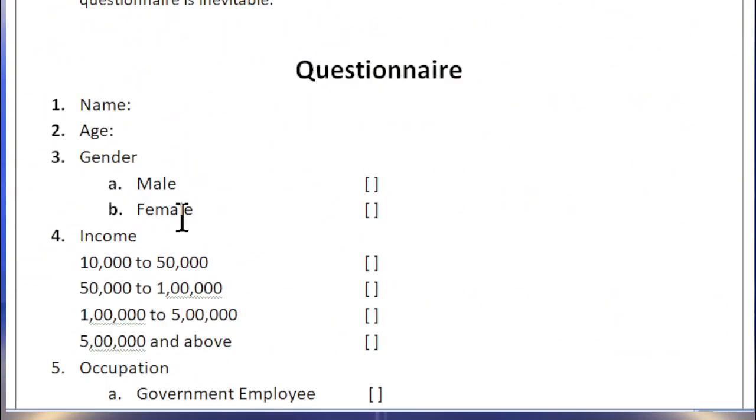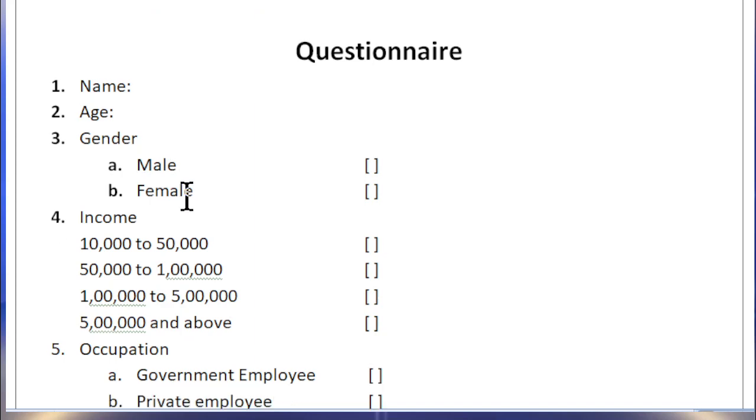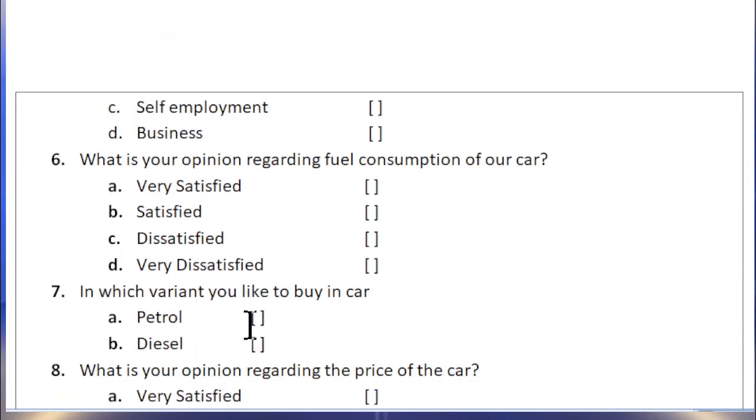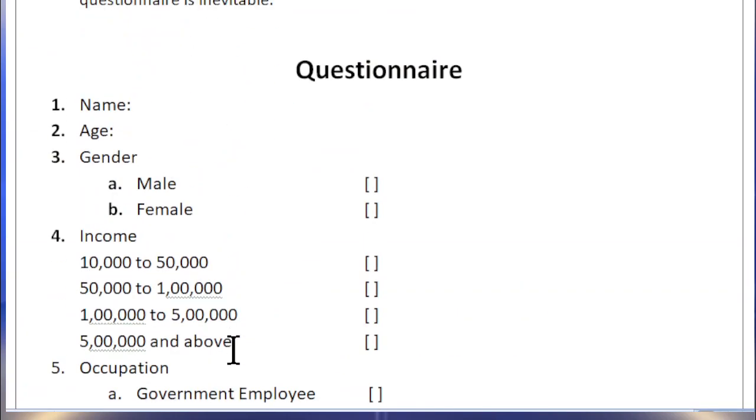It is a structured questionnaire, in the sense there is basic information we need to take and the core information. Here the basic, primary information are, first, the name, age, and gender, male or female. Here the name he has to write, age he has to write, and gender he has to click, whether male or female.